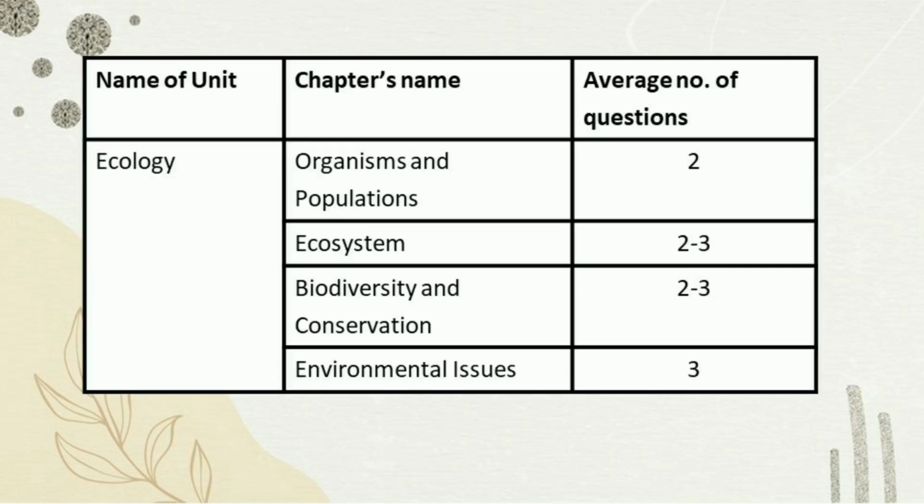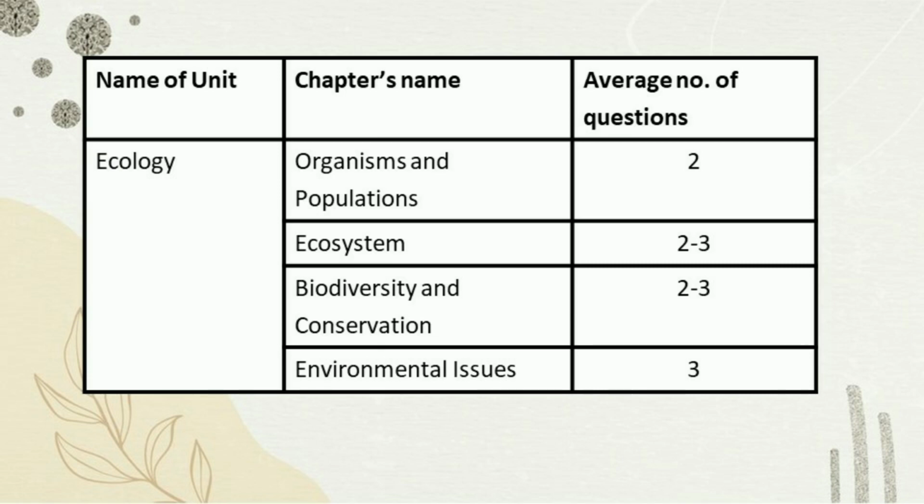Next unit is ecology, and the chapters are organisms and populations. We get around 2 questions from this chapter, and the important topics are competition, introduction of ecology, population characters, age structure, and migration. And not to miss, population dynamics. Next chapter is ecosystem. We usually get 2 to 3 questions from this chapter, and the important topics are ecological pyramids, mineral cycling, and ecosystem services.